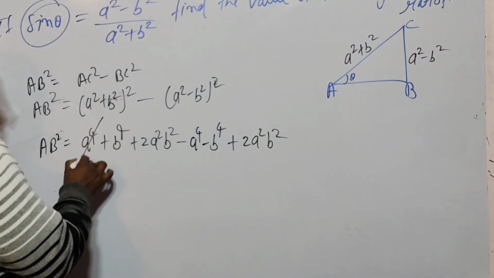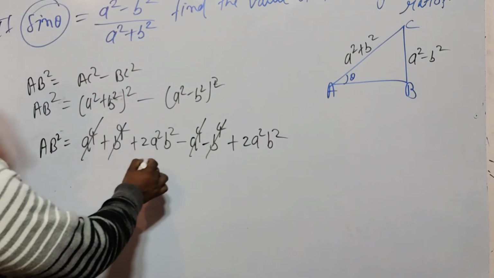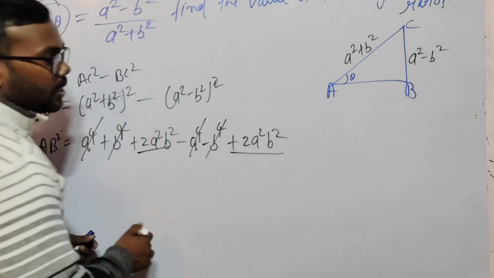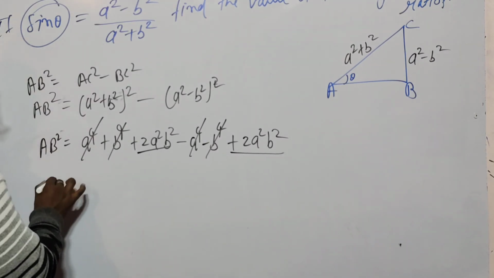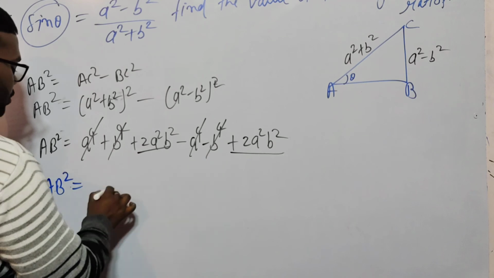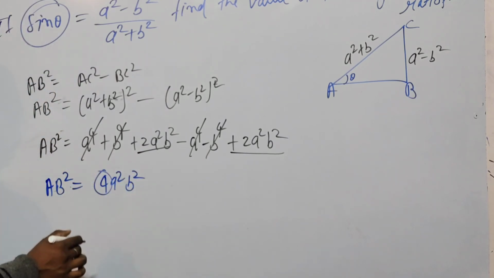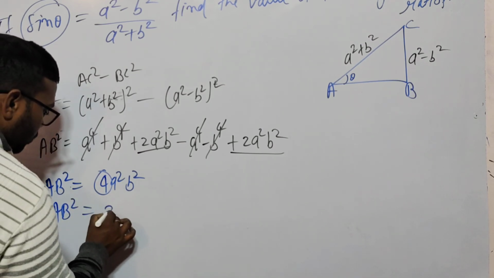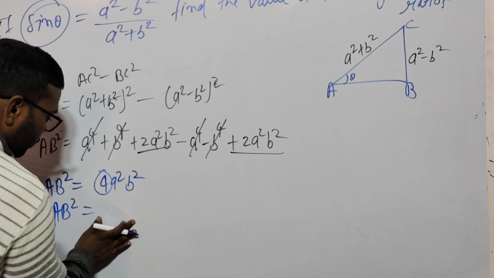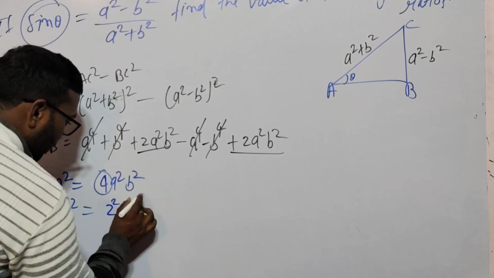So these terms cancel out with each other because the sign is opposite, and these terms are added because the signs are the same. So we get AB square is equal to 4A square B square. 4 is the square of 2, so AB square is equal to 2 square A square B square.